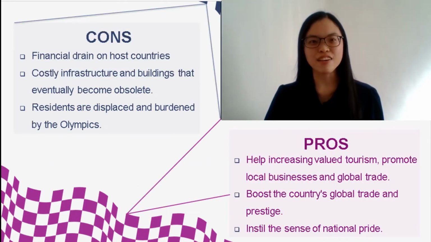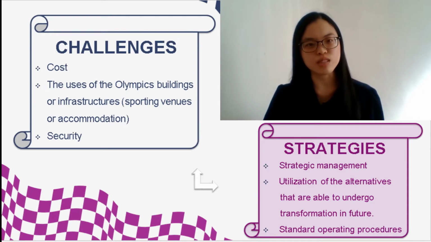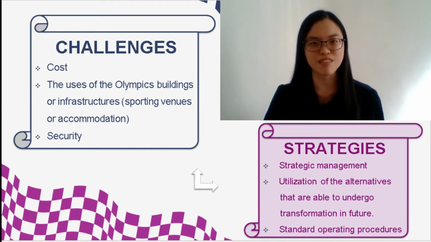The cons are the financial drain, including maintenance for years. Next, the obsolete Olympic buildings, then the burden for the residents. While the pros are revitalizing the local economies, such as through tourism or trade. Other challenges include costly construction and sustainable use of the Olympic buildings, while the strategies include maximizing the utilization of resources by strategic management, using recyclable options and SOP for safety concerns.